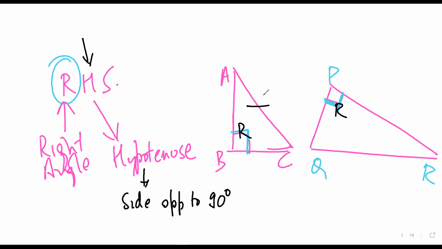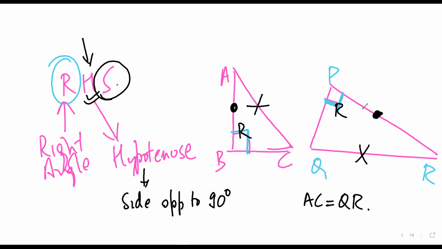So if they have told that AC is equal to QR, Sarthak, have you understood? Yes, sir. So this is the second criterion. And the third criterion is any of the sides. So maybe this side is equal to this side, or this side is equal to this side.